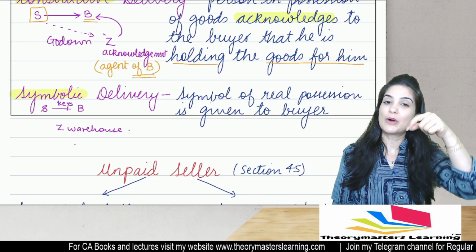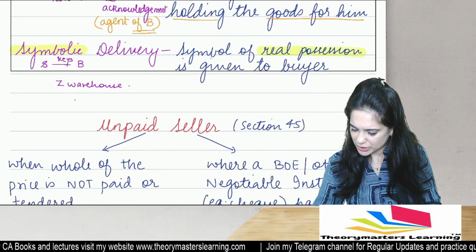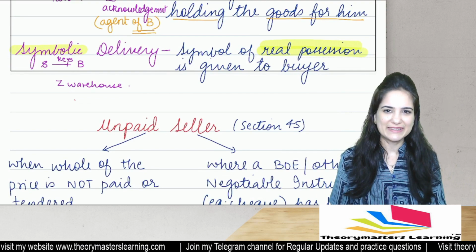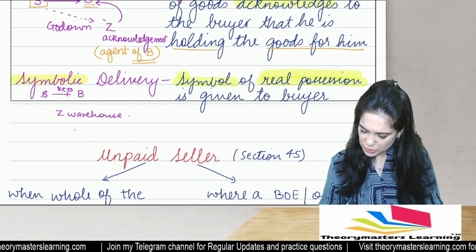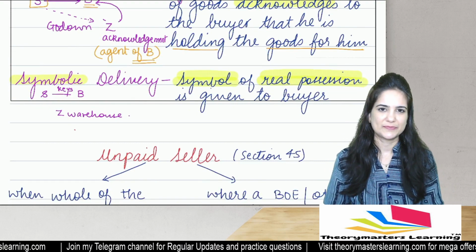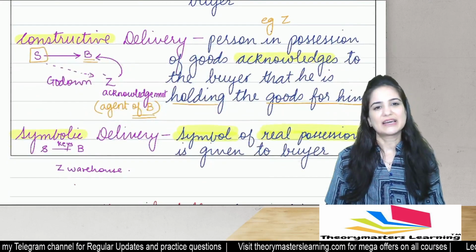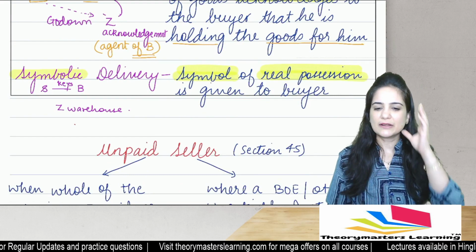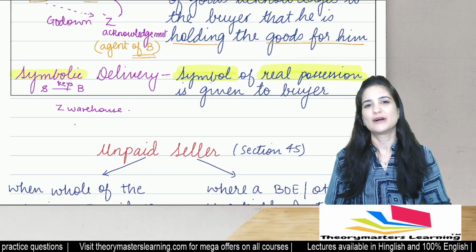This is symbolic delivery. So there is some symbol of real possession which is given by the seller to the buyer. The key word over here is some symbol of real possession. So symbol and real possession. So there are three types of deliveries. We have actual delivery, constructive delivery, and symbolic delivery. So symbol may include keys, documents, anything which symbolizes transfer of ownership.